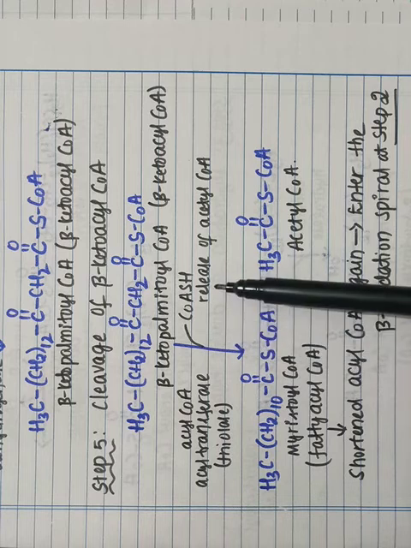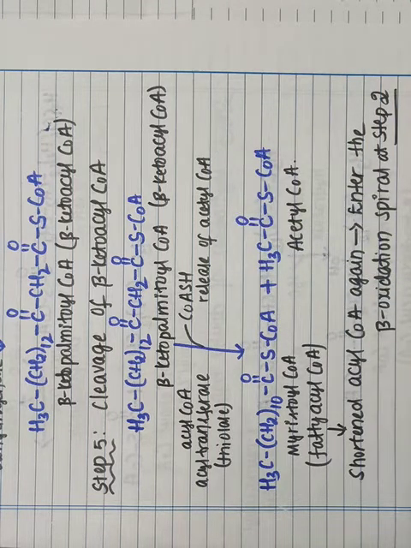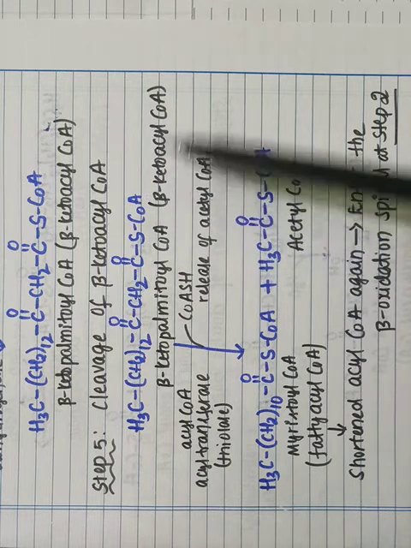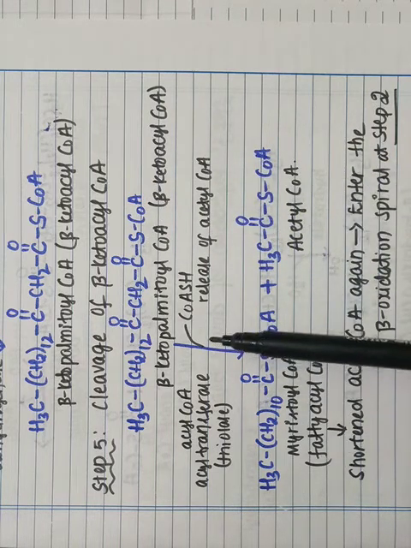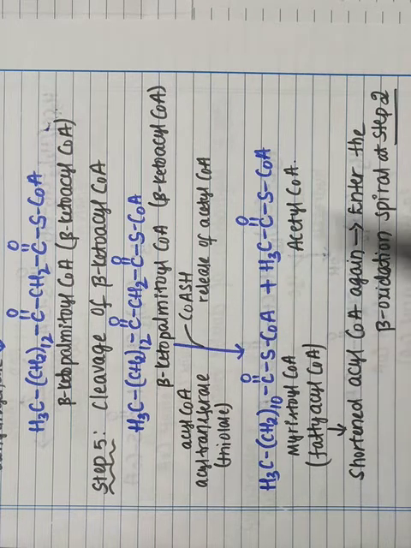Here the acetyl coenzyme A gets released. When the cleavage of beta keto acyl coenzyme takes place, it will form two compounds: one is the fatty acyl coenzyme A and another is the acetyl coenzyme A.